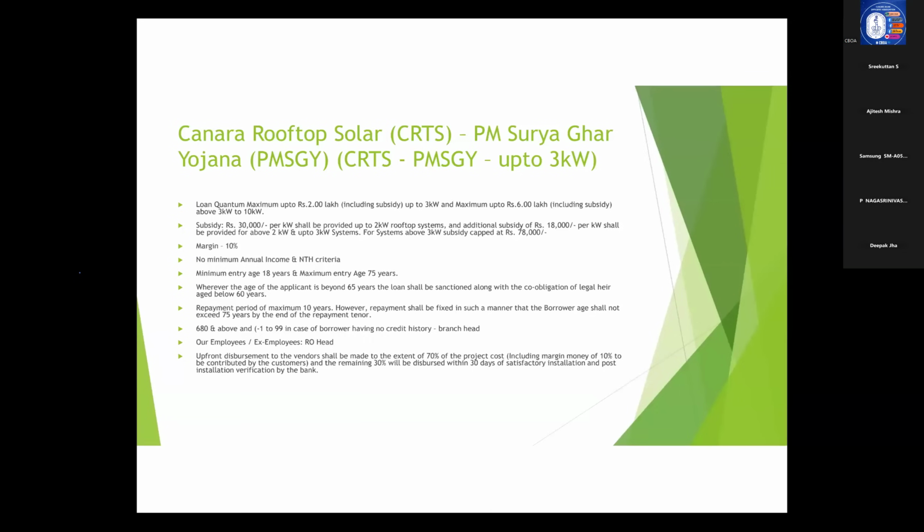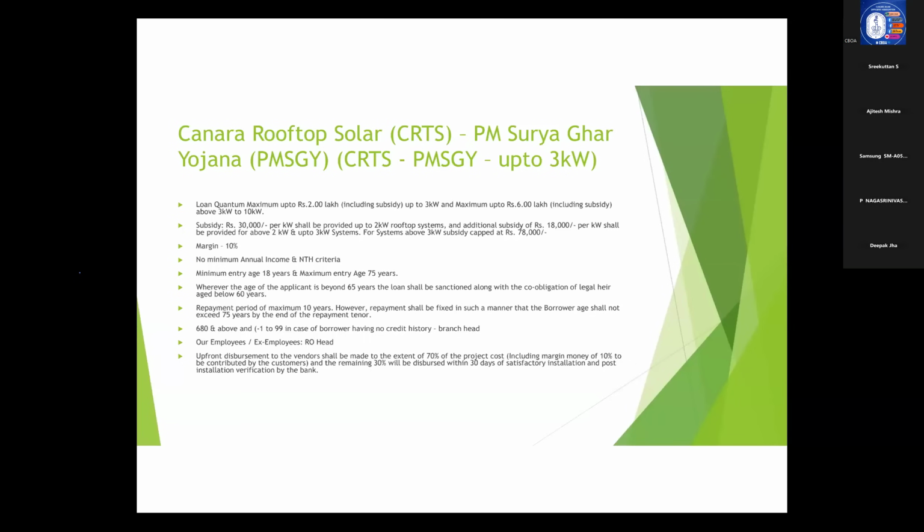Now, who is the sanctioning authority? It is branch head for other than employees and ex-employees, and the score will be 680 and above, and -1 to 99 in the case of non-applicability of credit history. And in the case of our employees and ex-employees, the sanctioning authority is RO head.